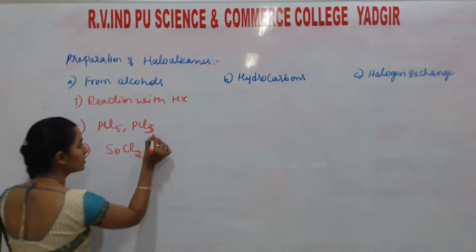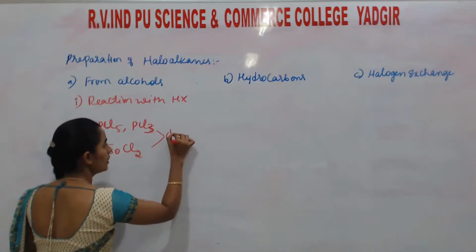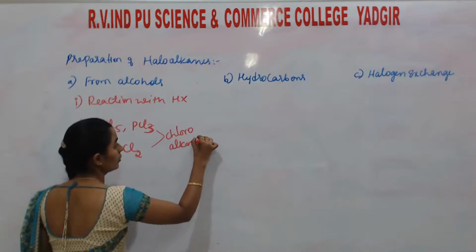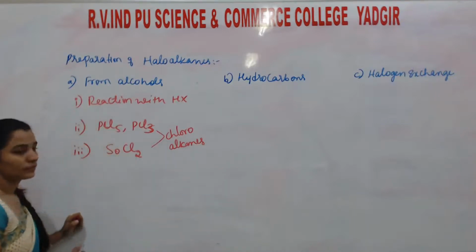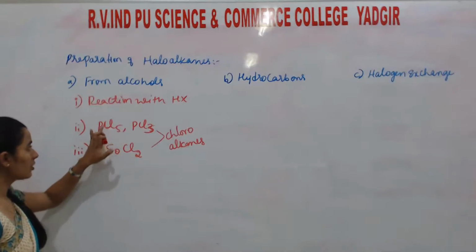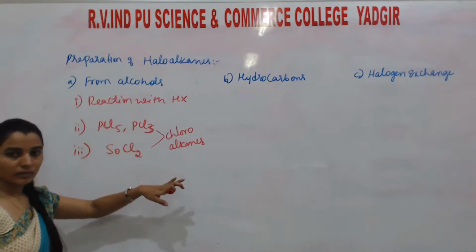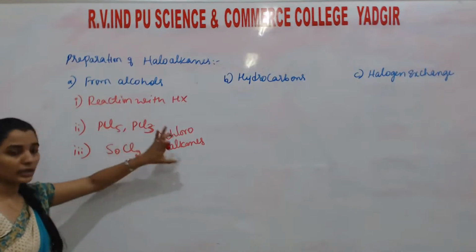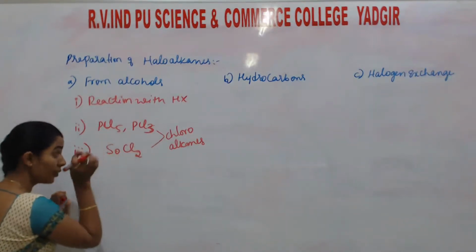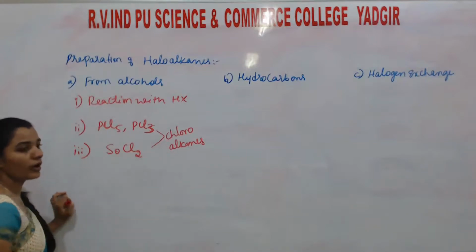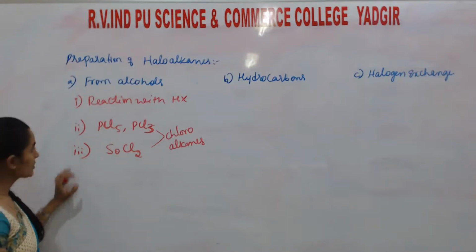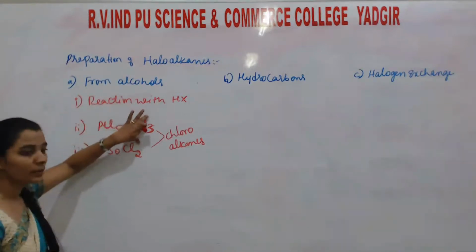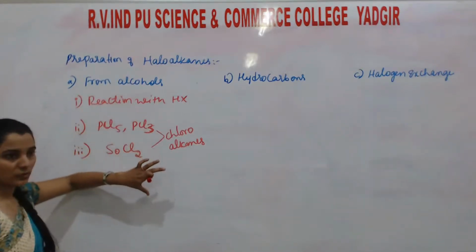Okay, so students, in these two, only chloroalkanes will form. Purely chloroalkanes. Okay, here if we use Br instead, we will get bromoalkanes. Instead of that, if we use HI, we will get iodoalkanes. But these two are purely used for what? Chloroalkanes preparation. Understand? These 3 methods: reaction with HX, reaction with PCl5 and PCl3, reaction with SOCl2.